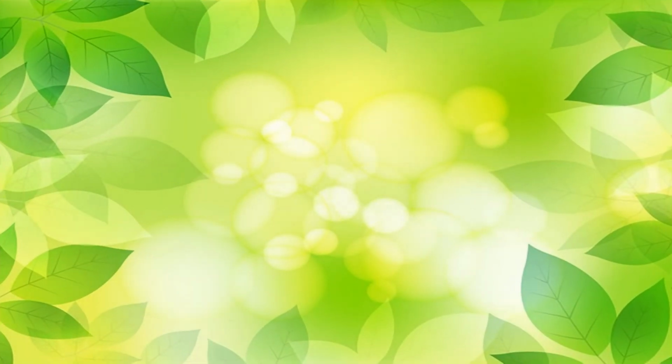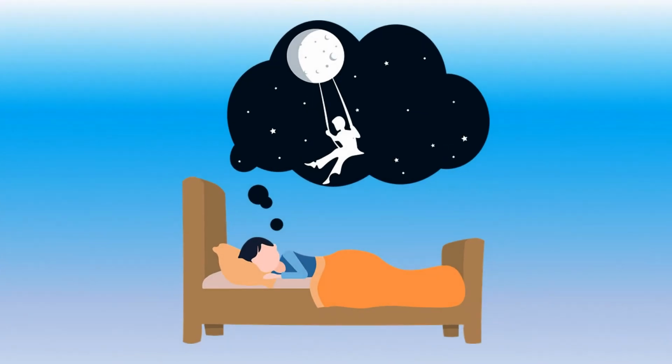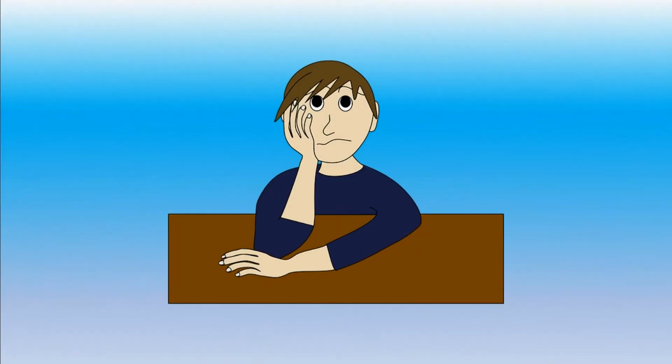Then let's see about mental action words. The action performed by living things by their mind or brain is called a mental action verb. Let's see some examples. Dreaming. Dreaming is a mental action verb. Why, kids? Because here the body parts are not doing any work. The boy is worried. Worry. Worry is the mental action verb.